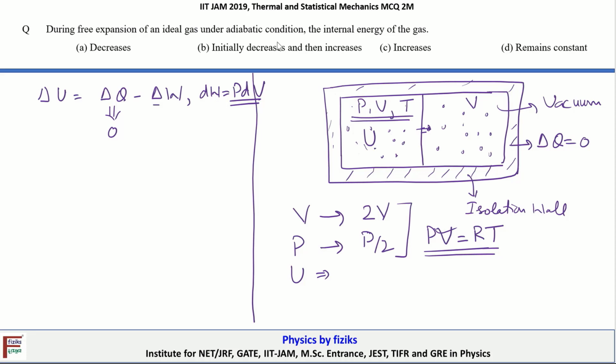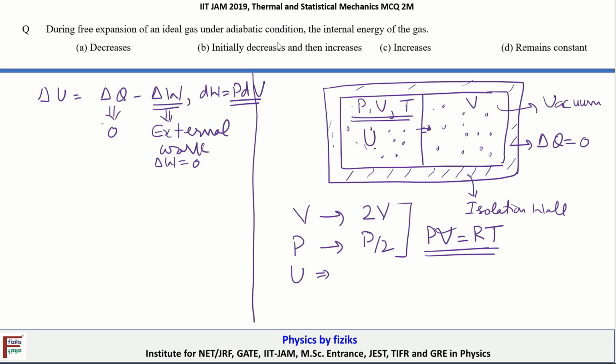Now what about delta W? The gas is expanding, but what is the work done here? There is no interaction of the gas, which is our system, with the surrounding. So delta W here is the external work, not the internal work. Because there is no interaction of the gas with the surrounding, delta W here is also equal to 0.